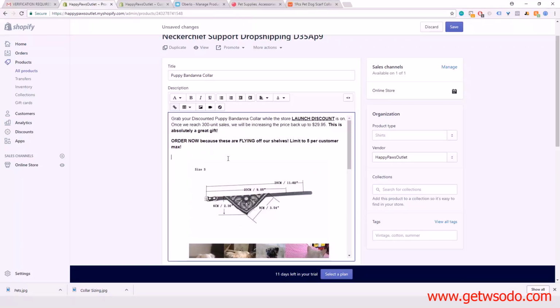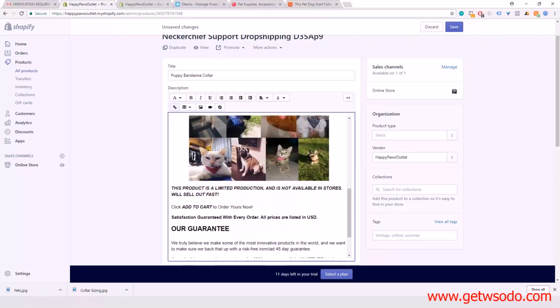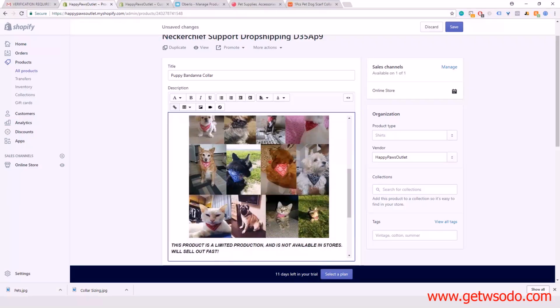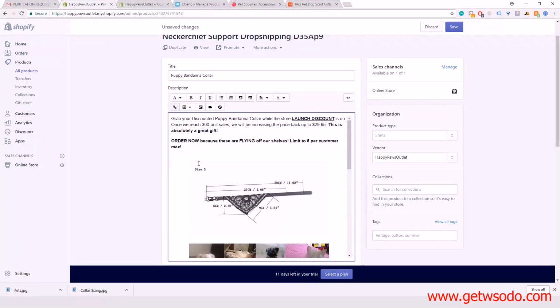So go here. So it shows a picture. This is pretty cool because it shows a picture of other animals wearing the puppy bandana collar. So we're gonna go here and put, have your pet stand out with this awesome puppy bandana.